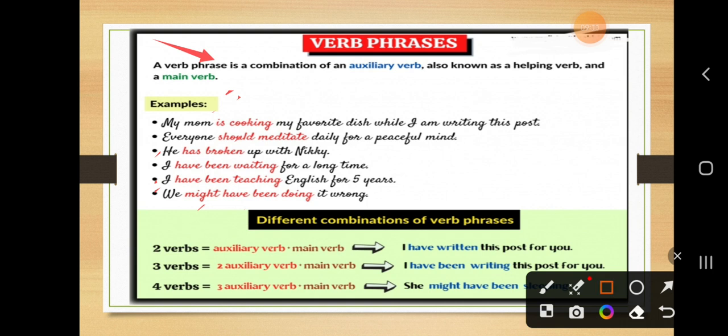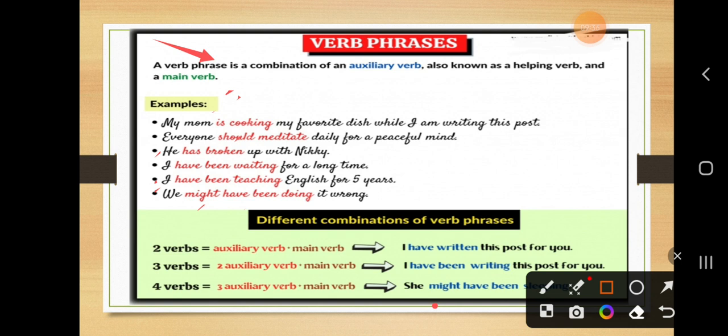Now there are different combinations of verb phrases. First, 2 verbs. इसमें 2 verbs होते हैं, एक auxiliary verb होता है और एक main verb होता है. I have written this post. यहाँ पर एक क्या है? auxiliary verb है और एक ही main verb है. 3 verbs जिसमें 2 auxiliary verbs होंगे और एक main verb होगा, like have been writing. यहाँ पर have और been क्या है? 2 auxiliary verbs यूज हो रहे हैं और writing is a main verb.